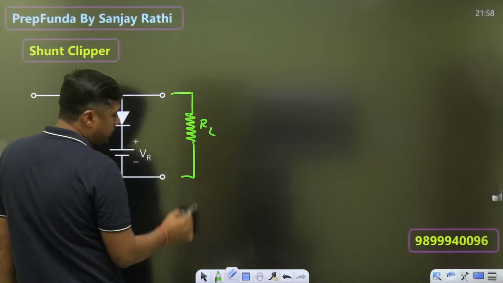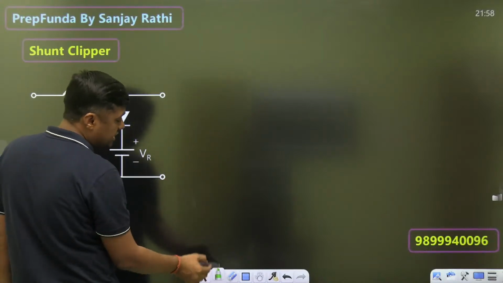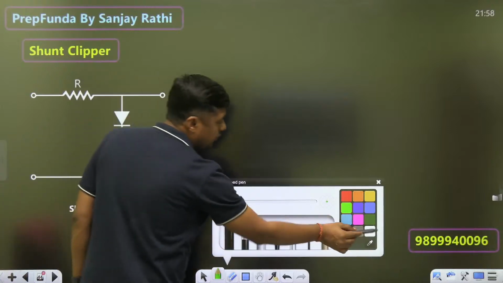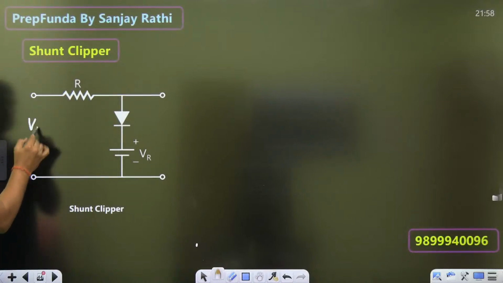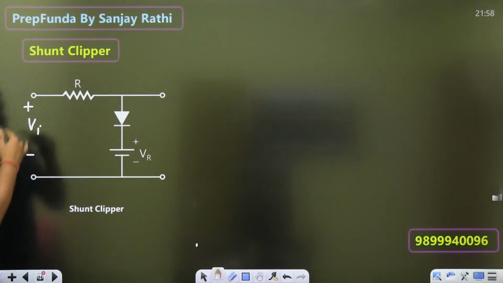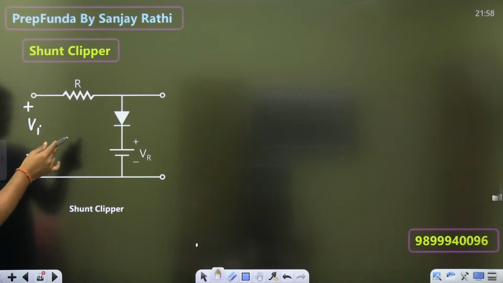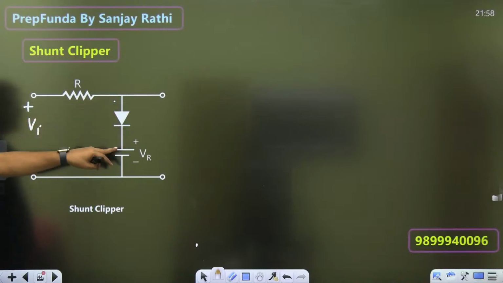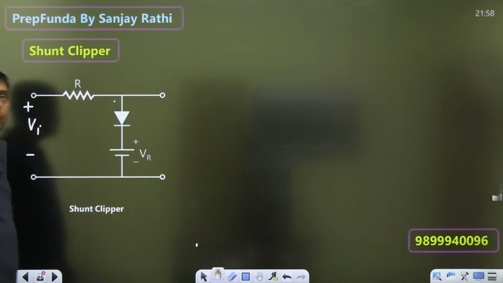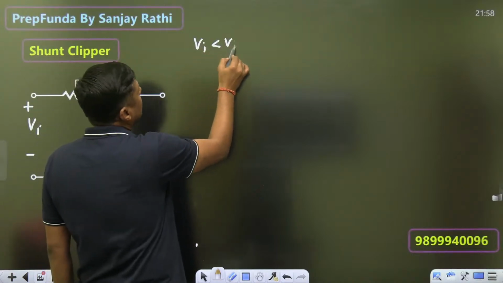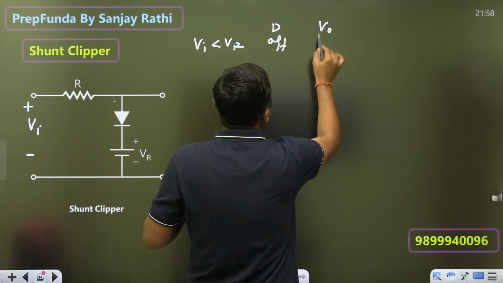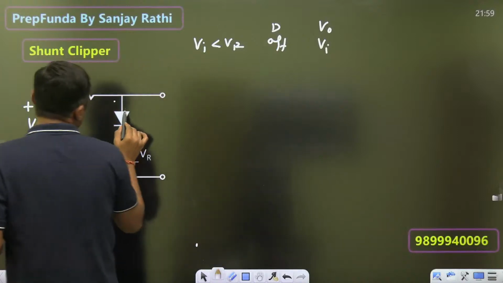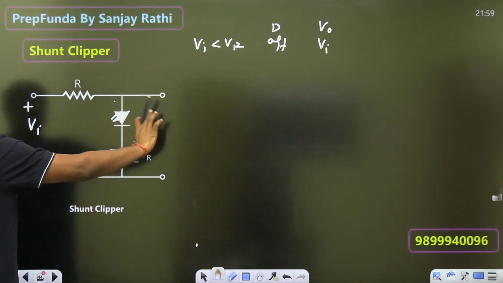Now what about this clipper? Is it a positive clipper or negative clipper? You can judge very quickly, guys, very simple, then I will give you the shortcut. Simply put the Vi here. When the Vi is less than Vr, the positive portion is less than the negative portion, definitely the diode is off. When this diode is off, what is the output? You will get Vi.